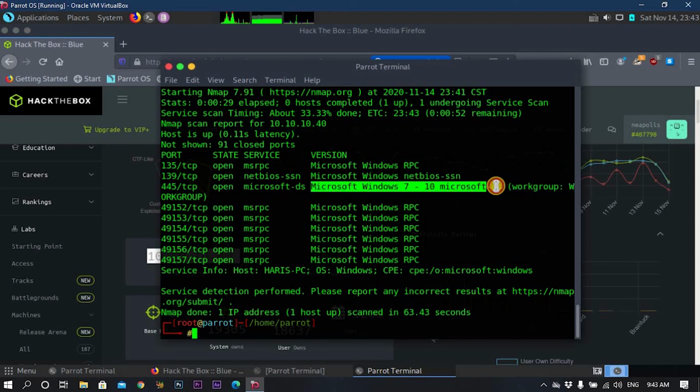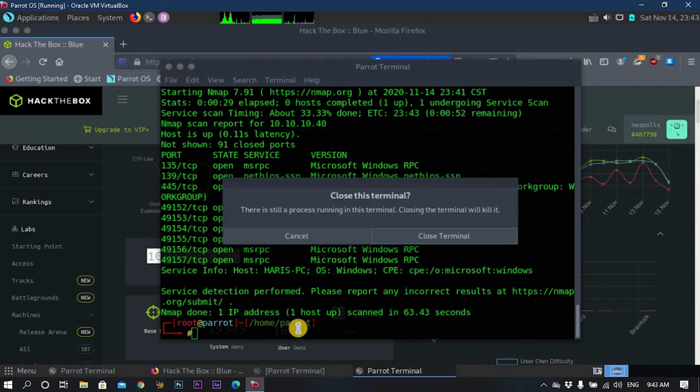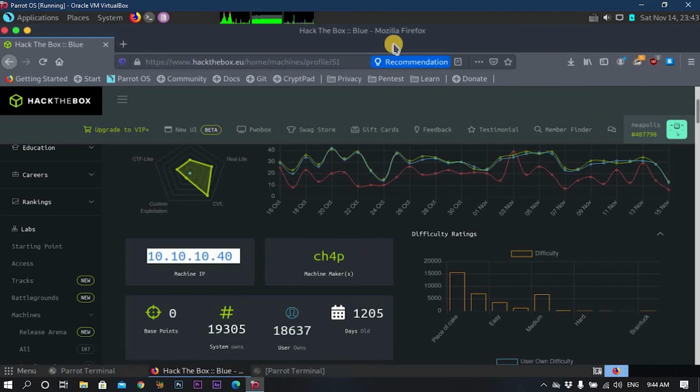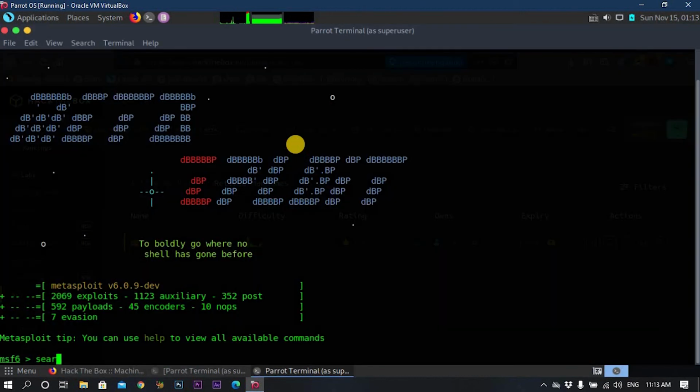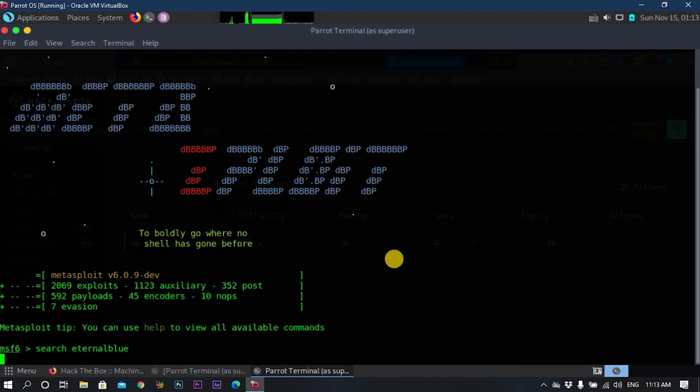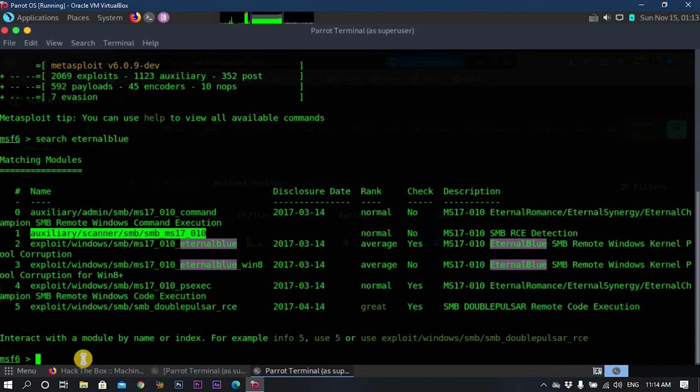If you see this, you can search for it and find out which vulnerabilities it has, so we can use the exploit that works on that specific port. I already did that and found out that we can use an exploit called Eternal Blue. So let us close this terminal and minimize this one. This is the Metasploit framework. Now let's search for a specific exploit concerning the virtual machine I already ran. Let's use this scanner as an example in our video.